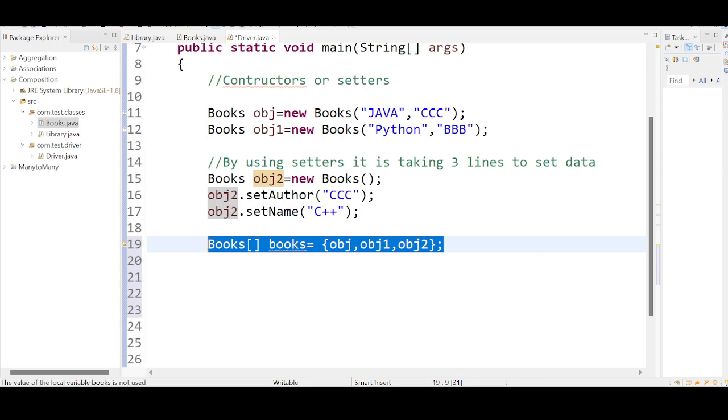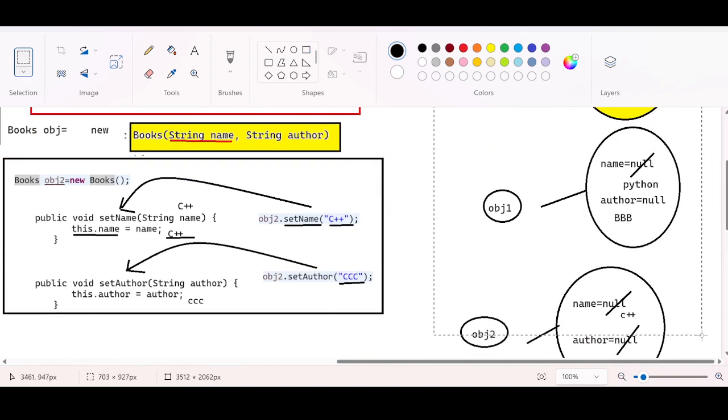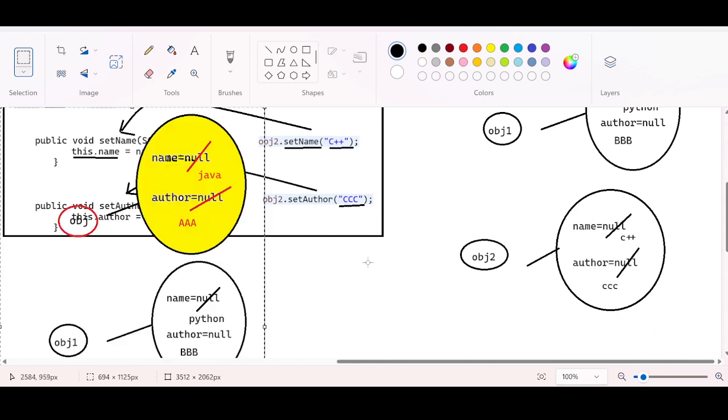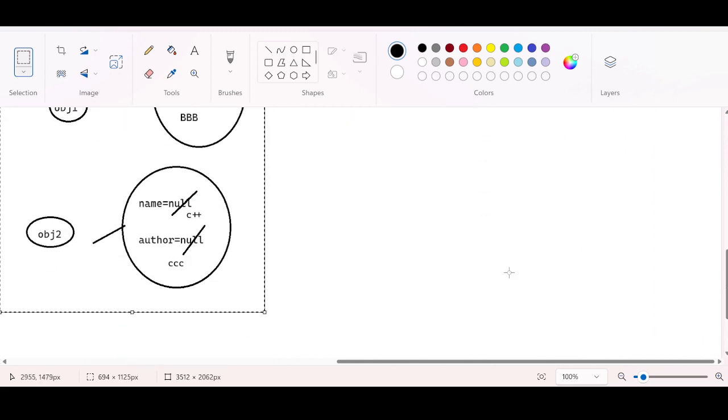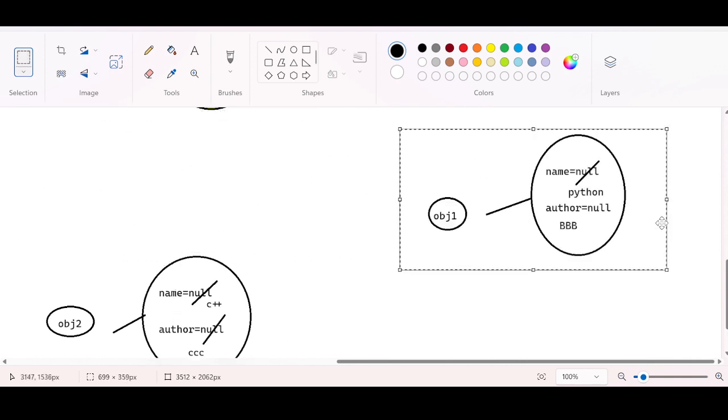Because of this line, you will understand what is happening behind the scenes. Let me reshuffle this paint. What I am trying to do here is, let's do this for better visibility. Let me separate this.